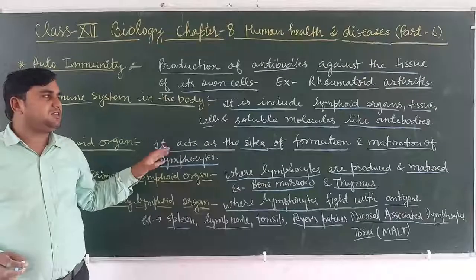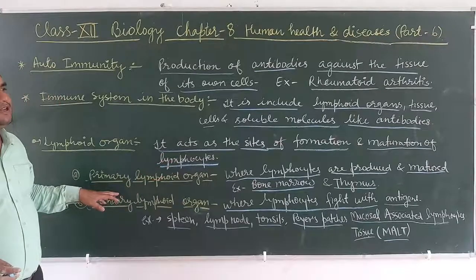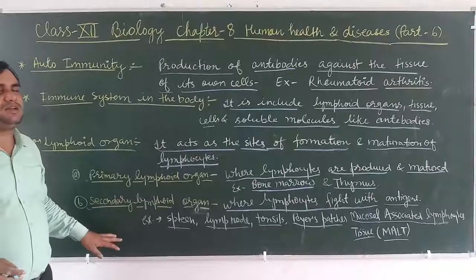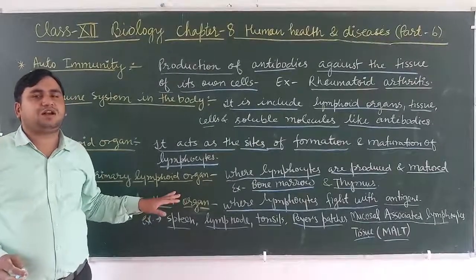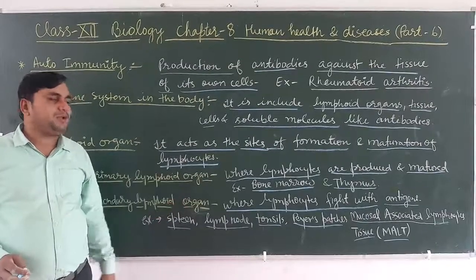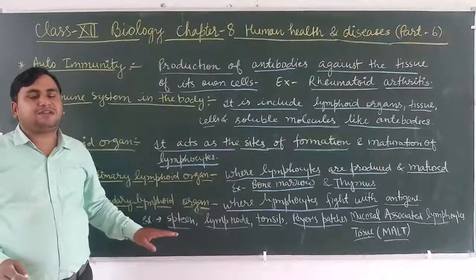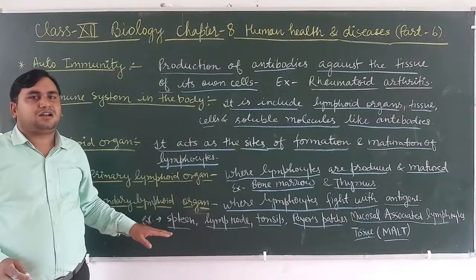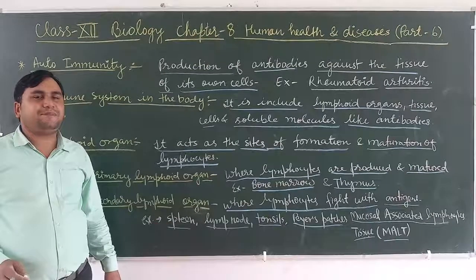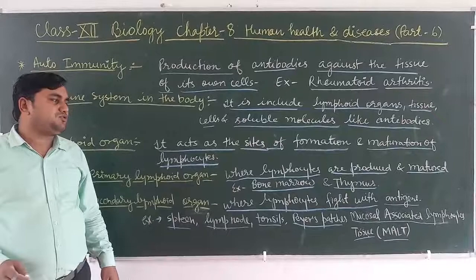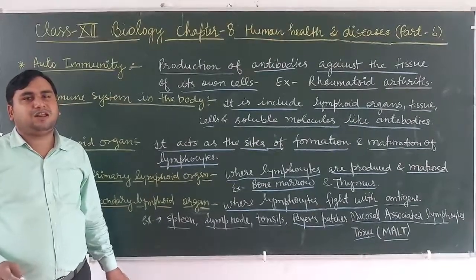Lymphoid organ acts as the site of formation and maturation of lymphocytes. It is of two types: primary lymphoid organ and secondary lymphoid organ. The primary lymphoid organ, where lymphocytes are produced and mature, is called the primary lymphoid organ. Example, bone marrow and thymus. The secondary lymphoid organ, where lymphocytes fight with the antigen. For example, spleen, lymph node, tonsil, Peyer's patches, and mucosal associated lymphoid tissue are examples of secondary lymphoid organs.